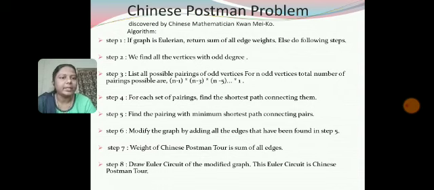For n odd vertices, the total number of pairings possible is (n-1) × (n-3) × (n-5) up to 1. Step 4: for each set of pairings, find the shortest path connecting them. Step 5: find the pairings with minimum shortest path connecting pairs. Step 6: modify the graph by adding all the edges that have been found in step 5. Step 7: the weight of the Chinese postman tour is the sum of all the edges. Step 8: draw the Eulerian circuit of the modified graph. This Euler circuit is the Chinese postman tour.